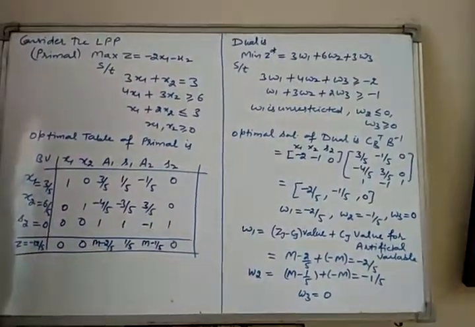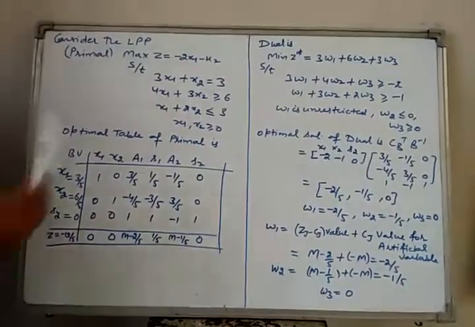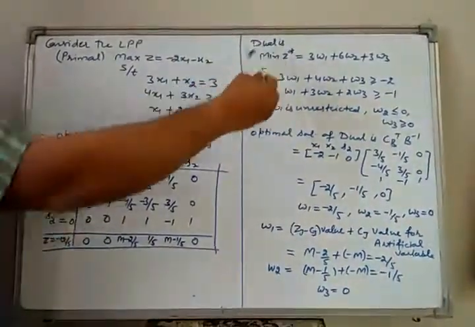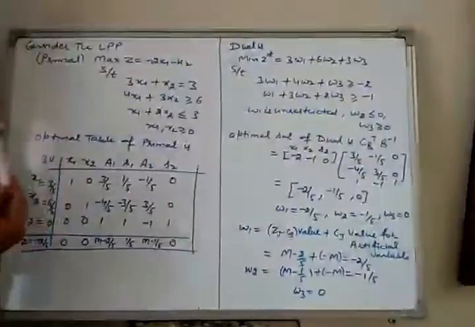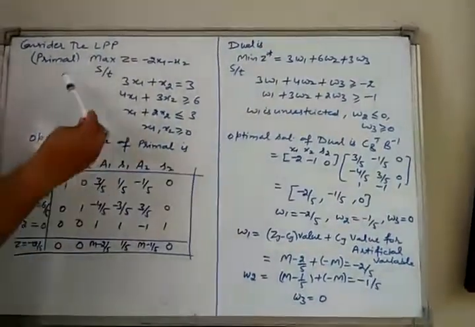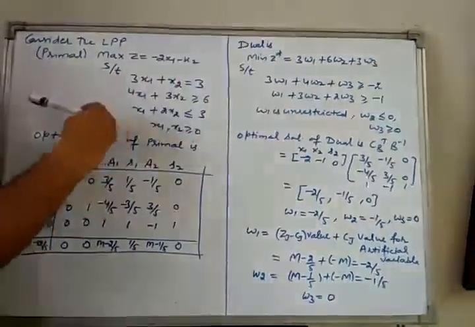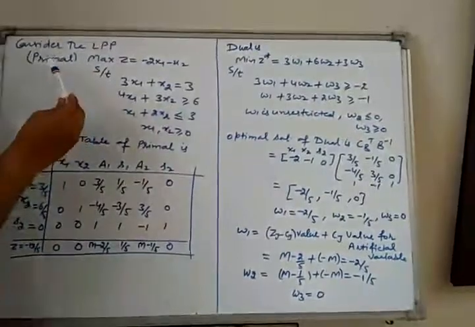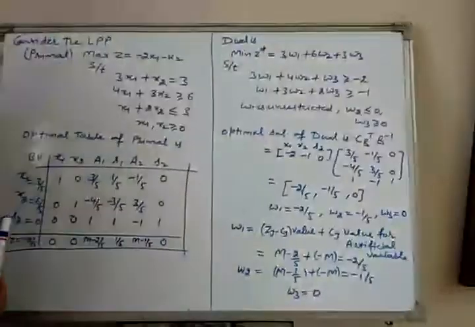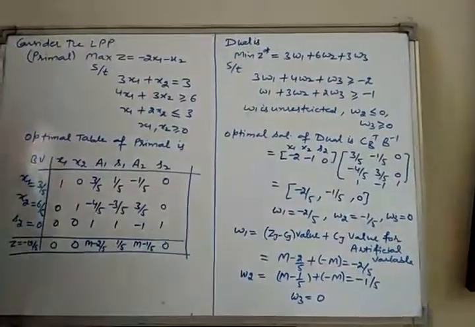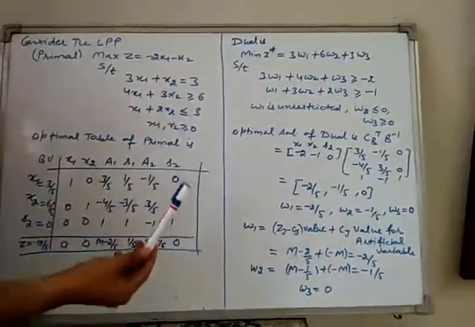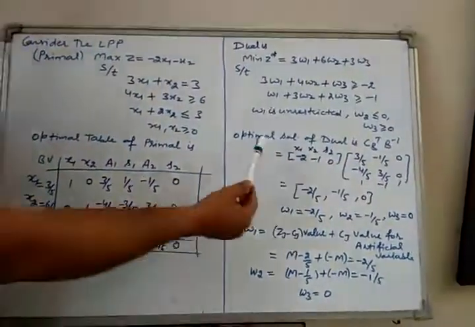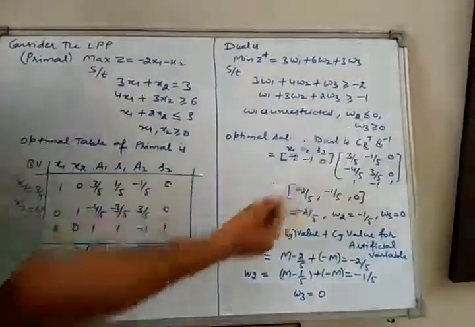Now we have to find the optimal solution of the dual problem. First we find the dual of this primal problem. Now the dual of this primal problem is given by this. I have already discussed in my videos how to find the dual of a linear programming problem. In that way we find the dual of this primal problem. Now we have to find the optimal solution of dual. As I discussed earlier, one way to find the optimal solution of dual is by the formula CB transpose B inverse. We find it here in the same way.